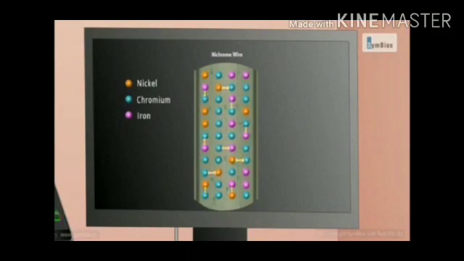While nichrome wire is an alloy of nickel, chromium and iron. The number of free electrons is lesser than in copper. So, it resists the free movement of electrons. They can't move easily.